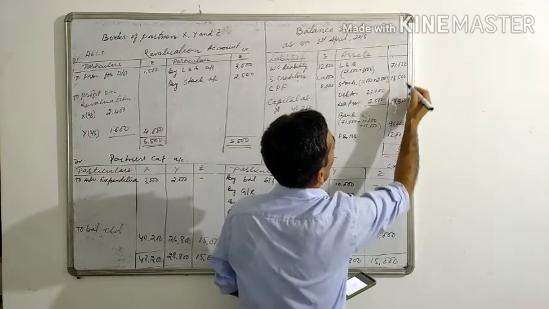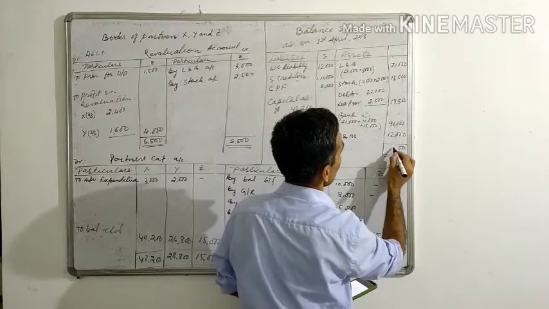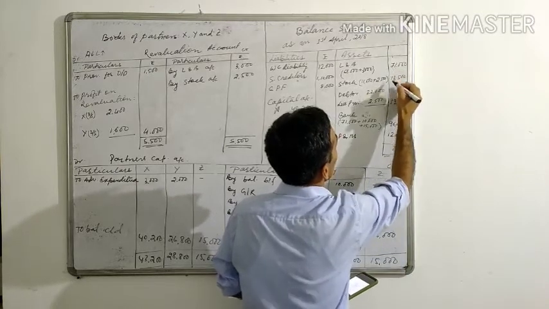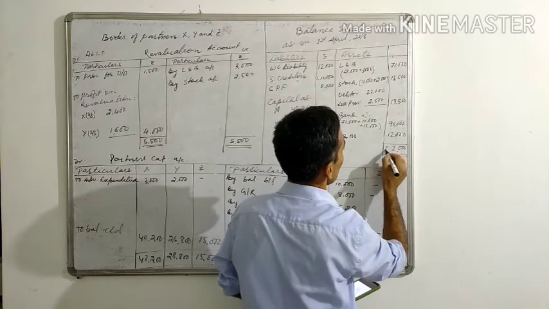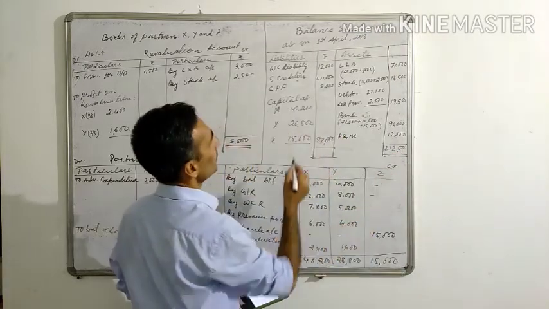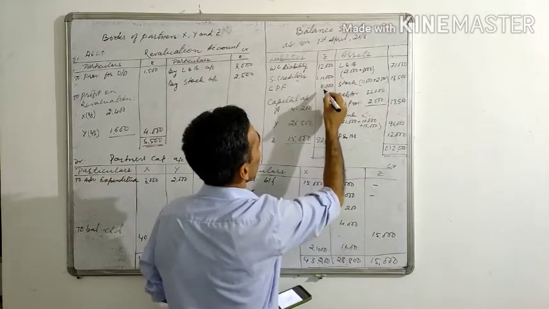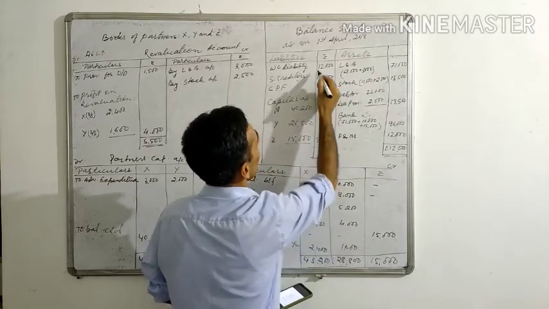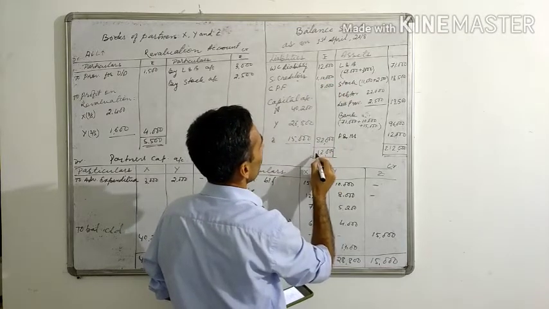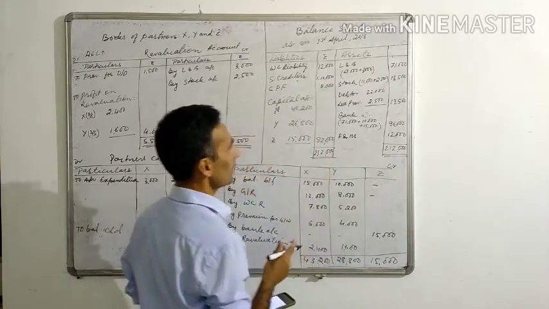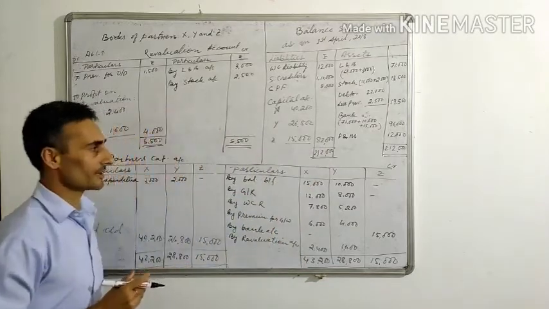The total comes to 2,12,000. So we have the same total on both sides, right?